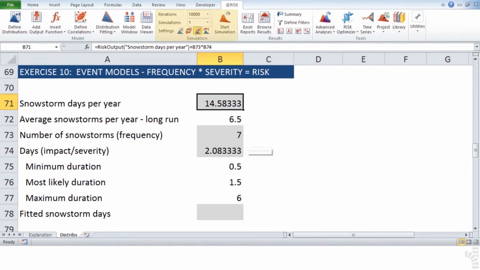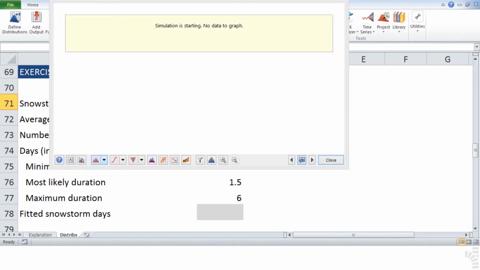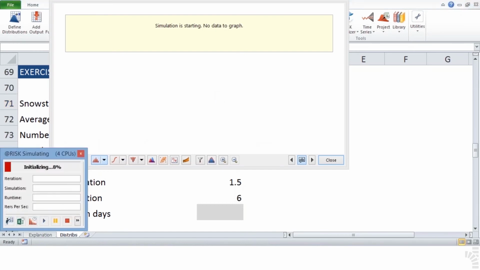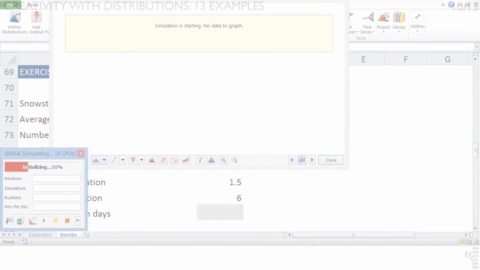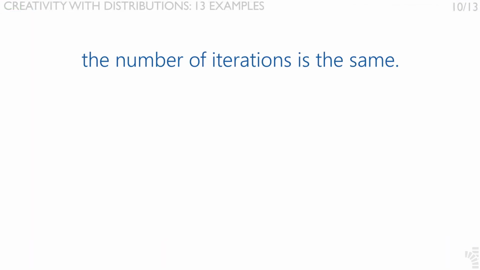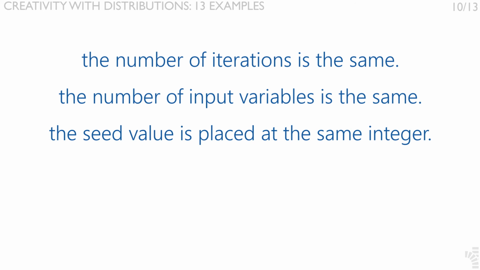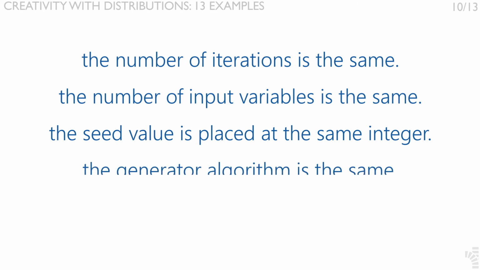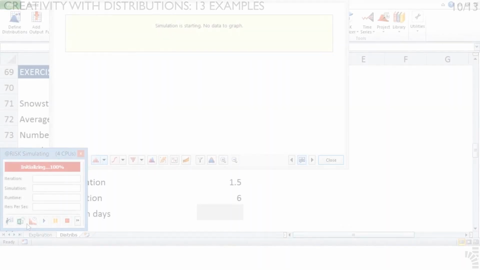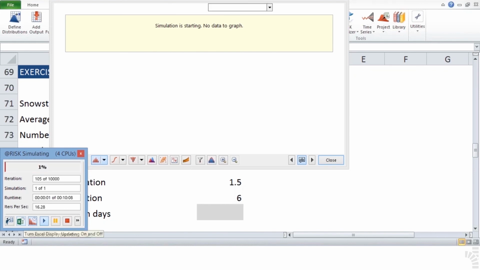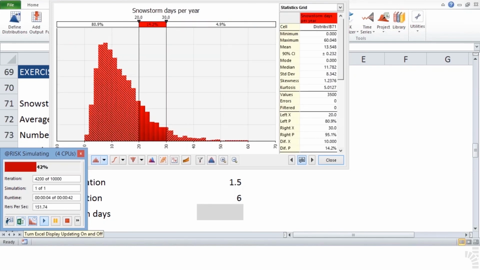5. Proceed to simulate 10,000 iterations. Sometimes running simulations may generate slightly different results based on any number of conditions being set up on your model. To guarantee that any given model generates exactly the same results on its outputs, check for the following. A. The number of iterations is the same. B. The number of input variables present on the model is exactly the same. C. The seed value has been placed at the same integer number. D. The generator algorithm is the same. E. The sampling type is the same. Some of these conditions are defined in settings. We discuss this issue in modules that deal with convergence topics.